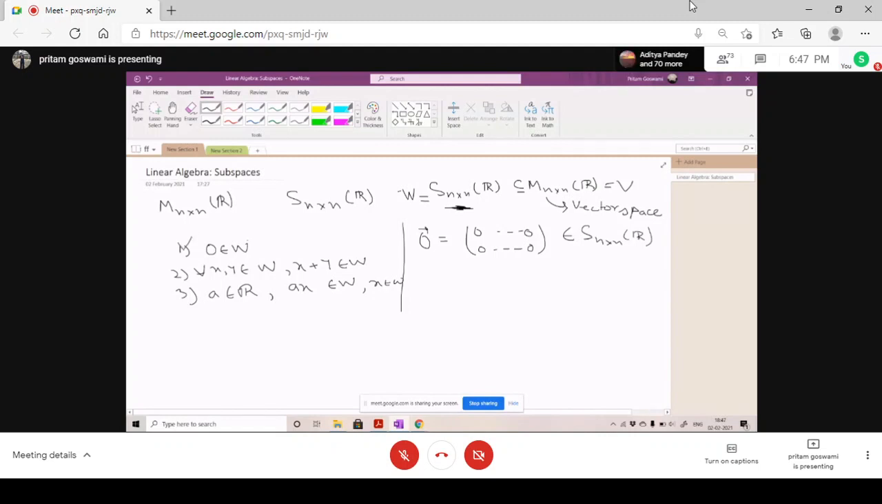Now for all x and y belonging to W. Here W is the set of symmetric matrices. So let A be a matrix that belongs to this set of all symmetric matrices, and B also a matrix which is symmetric. So what I have to check is if A plus B belongs to